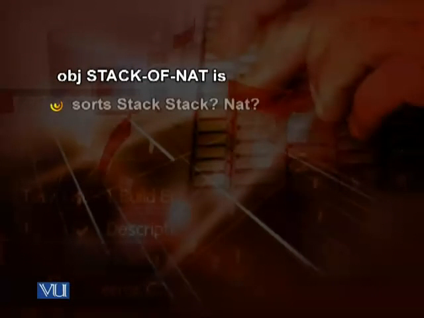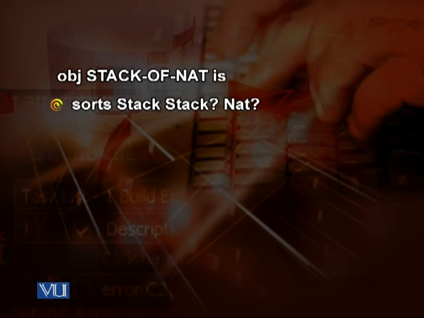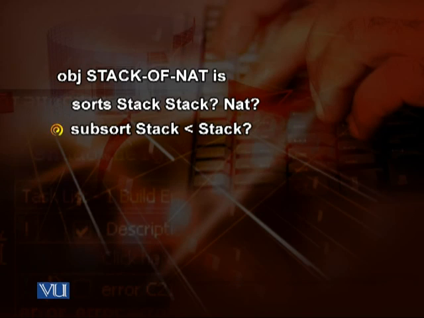So once again, we have the stack. Obj STACK-OF-NAT is sort Stack, Stack?, and Nat?. So we have these three sorts: Stack, Stack?, and Nat?. Subsort Stack is a subset of Stack?.